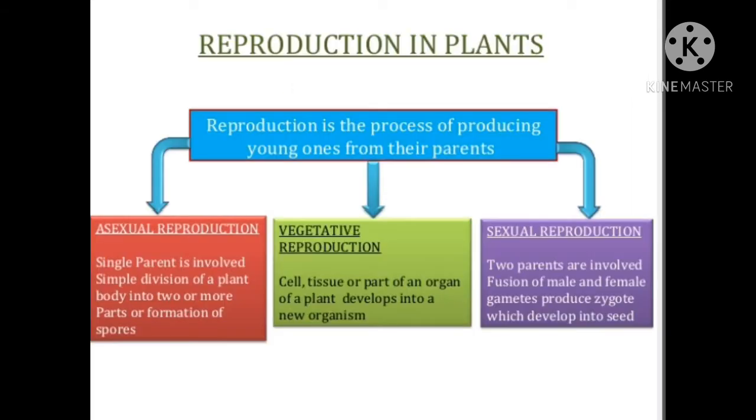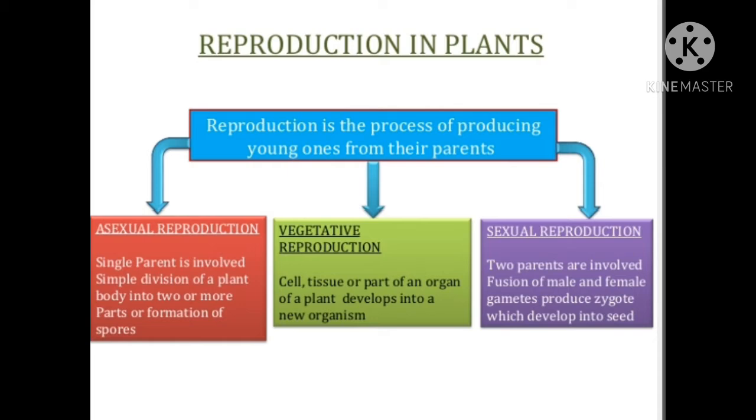Reproduction in plants. Reproduction is the process of producing young ones from their parents. Now in plants, it is of three types: asexual reproduction, vegetative reproduction, and sexual reproduction. Asexual reproduction, single parent is involved. It is done by simple division of a plant body into two or more parts, or by the formation of spores, or by the formation of some outgrowth, that is called bud.